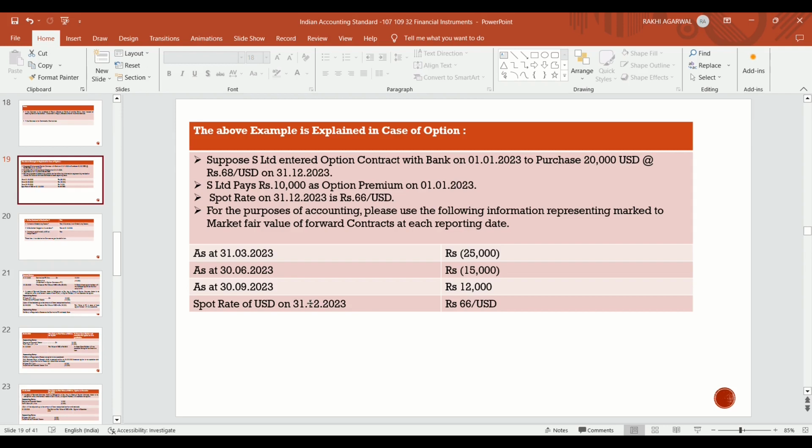As on 31st March 2023, the mark to market loss is rupees 25,000. As on 30th June 2023, there is a loss of 15,000. As on 30th September 2023, there is a profit of 12,000. Spot rate of USD on 31st December 2023 is rupees 66 per USD.